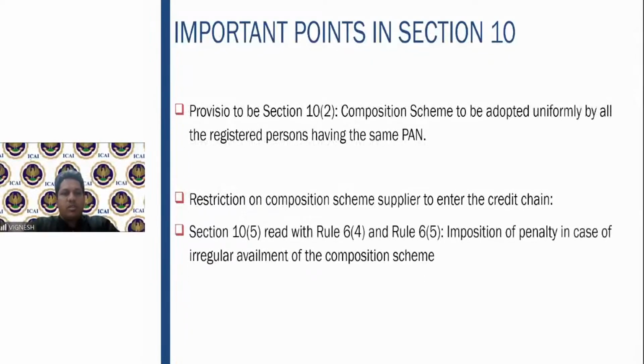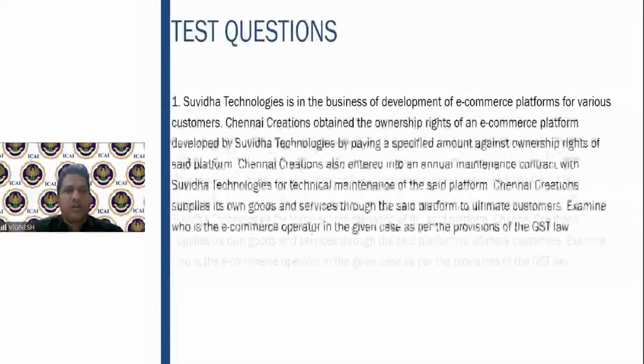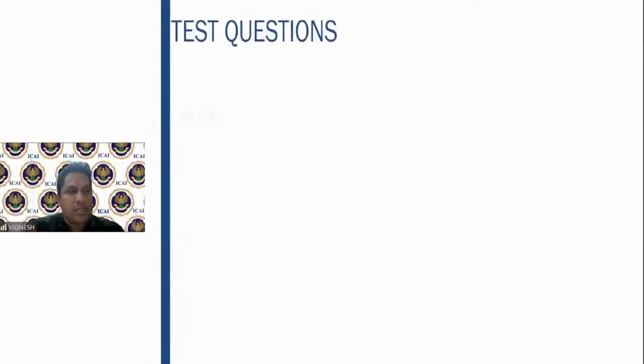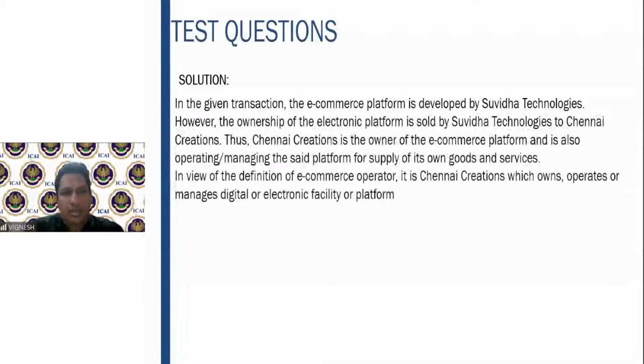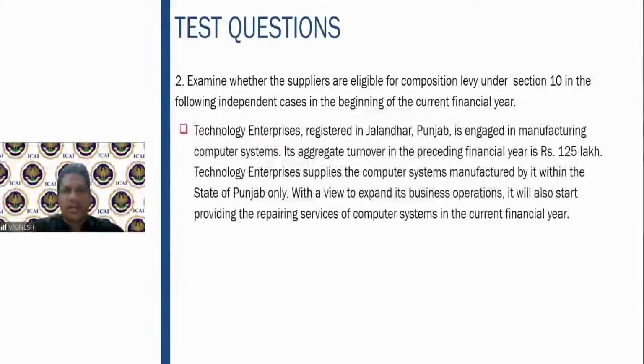Where the same person has more than one registration, the option must be uniform. You cannot say that for one state registration you will go for the composition scheme and for the other you will go for the regular scheme. He cannot collect the tax, you cannot claim the input tax credit, and sometimes a penalty can also be imposed in case you do not comply. So I hope you have got this clear. We have already seen the theory, so let us look at further examples. Before that, any queries here before we go to the questions?